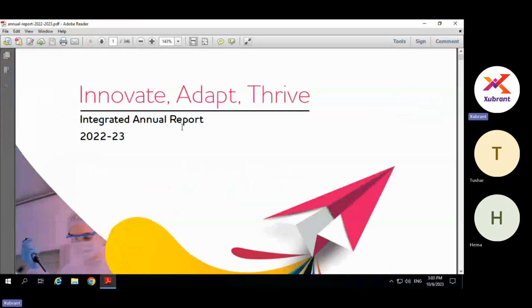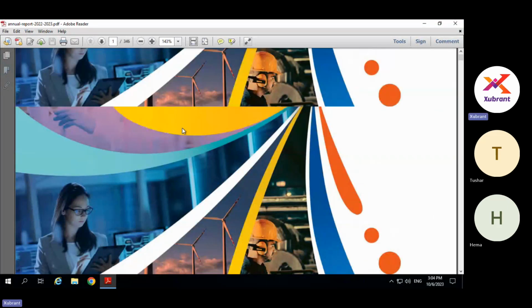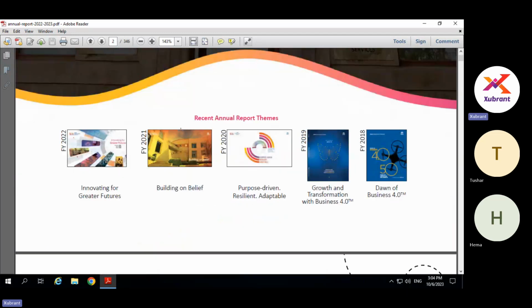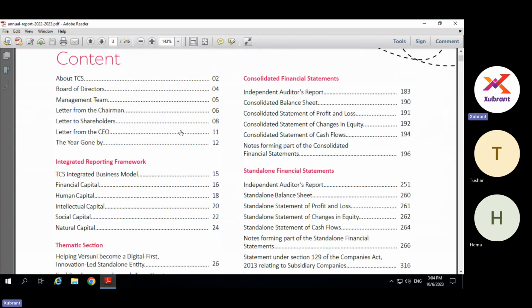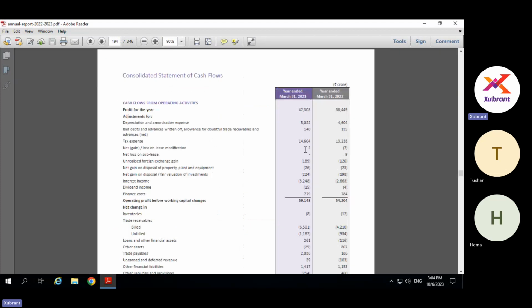See, this is the annual report of TCS, and I took it for one simple reason: nowadays the annual report also contains a cash flow statement. So if you look at a cash flow statement, we are just looking at the format. Let us forget the numbers. Now, how complicated it can be. So this is the consolidated statement of cash flows.